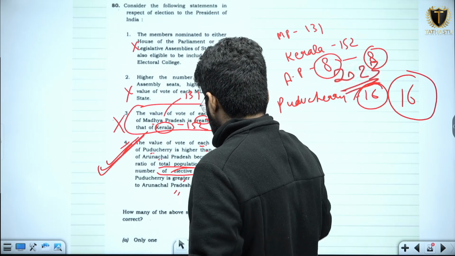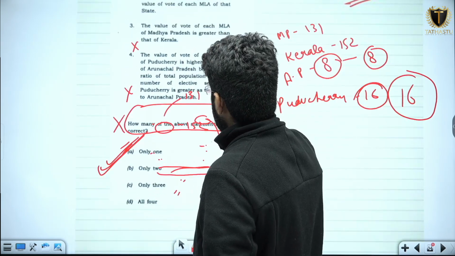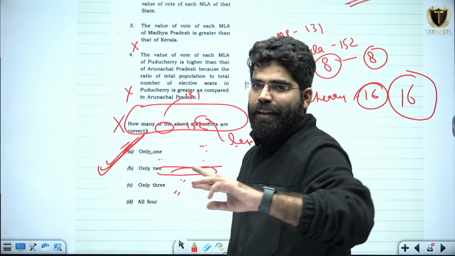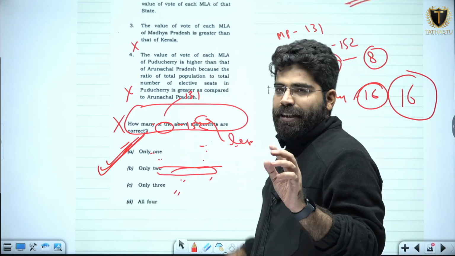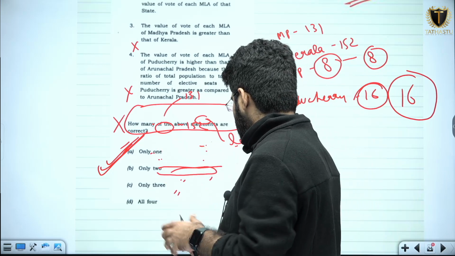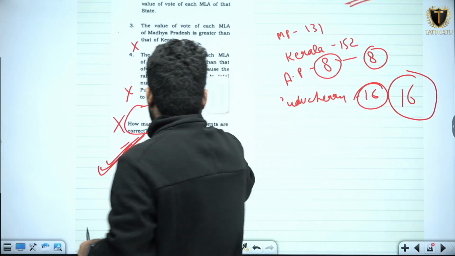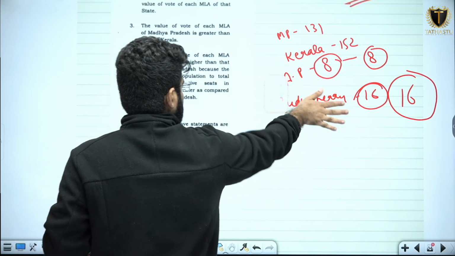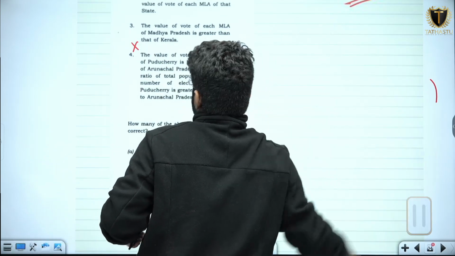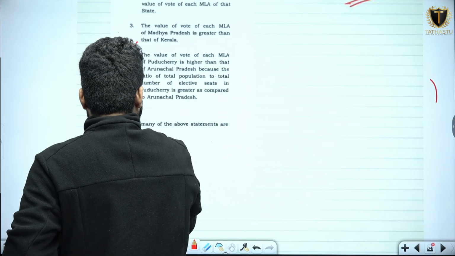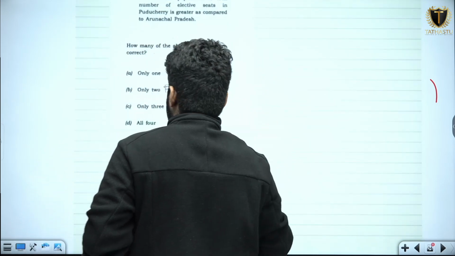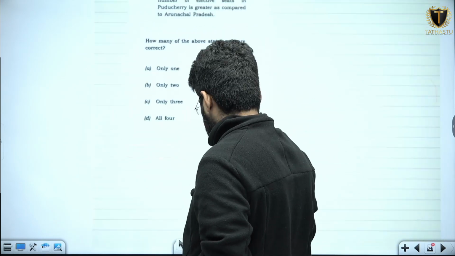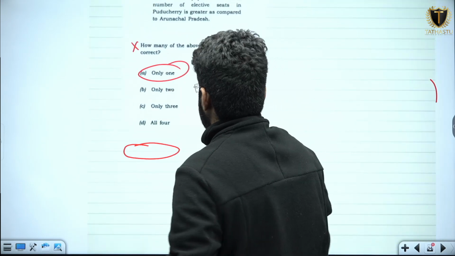Now moving on to the options, I can say कि 3 statements out of 4 are incorrect or wrong. Only one statement, that is the 4th statement, is correct. So the answer for this will be option A, that is only one statement is correct. Option A will only be the answer.